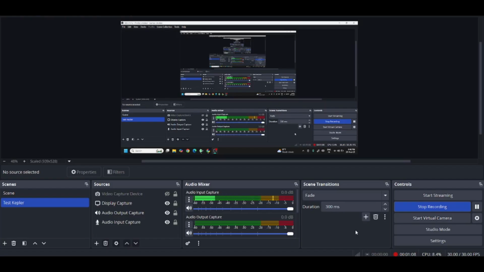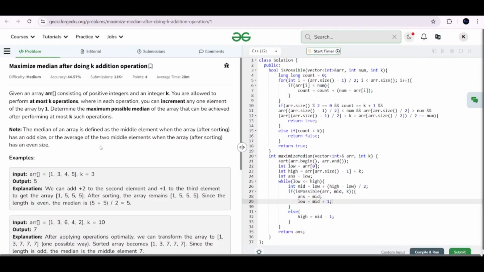So before wasting any more time, let us dive into the problem that has been provided in GFG today. The problem statement is: maximize median after doing k operations. There is an array ARR containing positive integers and an integer k. You are allowed to perform at most k operations, where in each operation you can increment any one of the array elements by 1. We have to find the maximum possible median of the array that can be achieved after performing at most k operations.